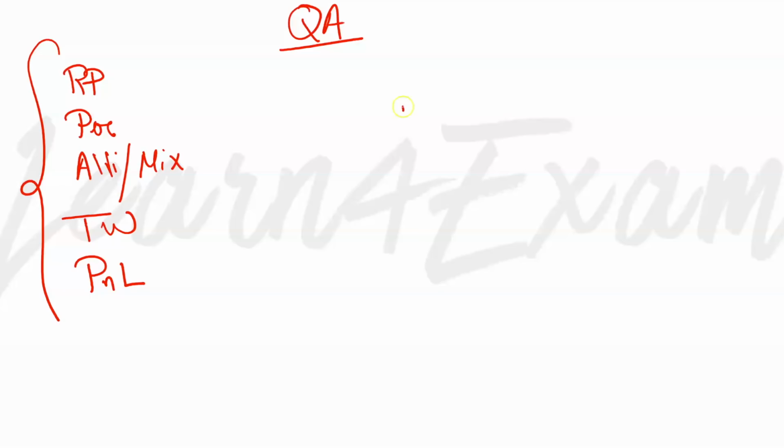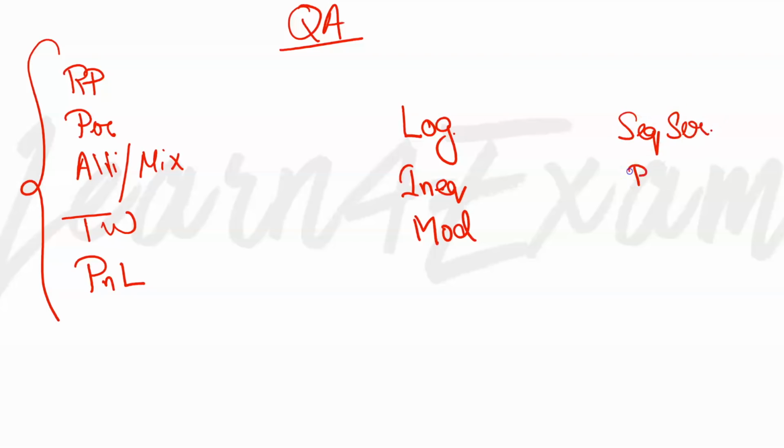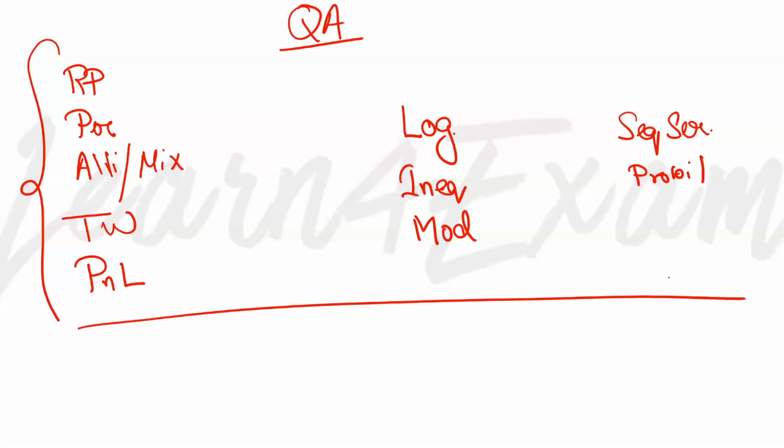Apart from these, you have logarithm, inequalities, and modulus, which you can think are easy. From the other parts, I would rather say you can go for sequence and series and a bit of probability. These are the questions that we have been seeing come at an easier level in CAT.